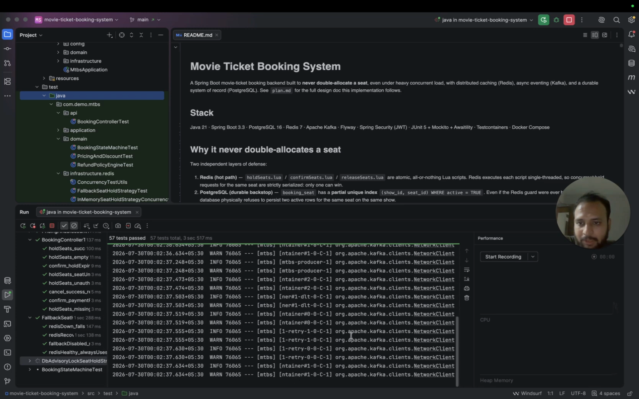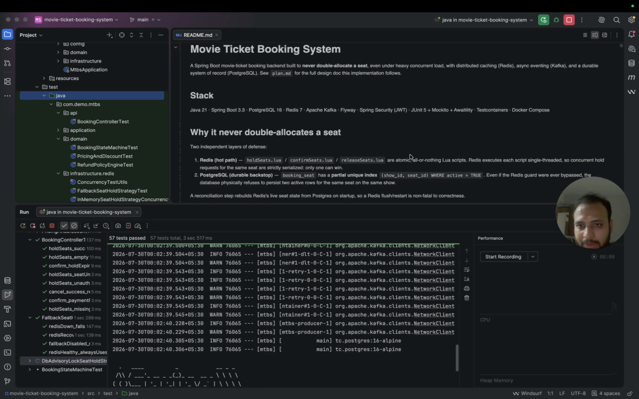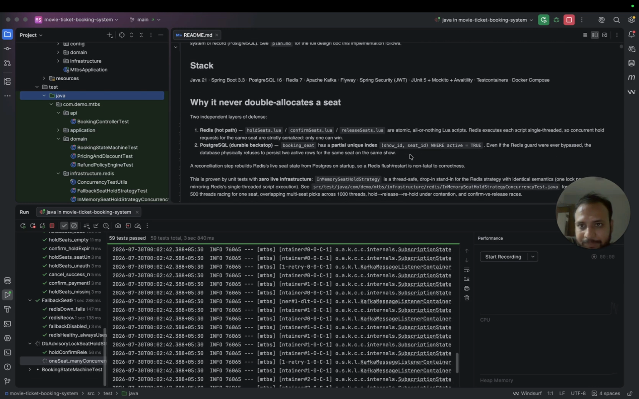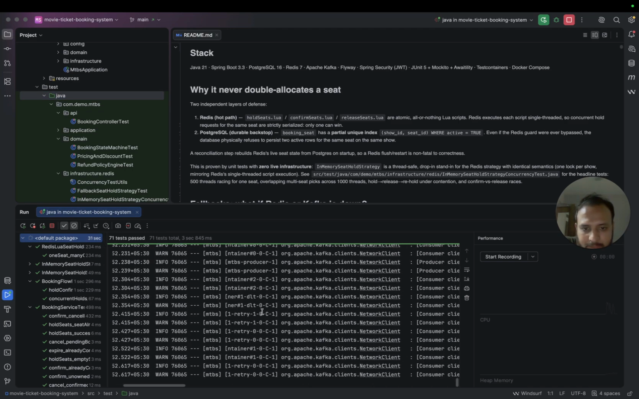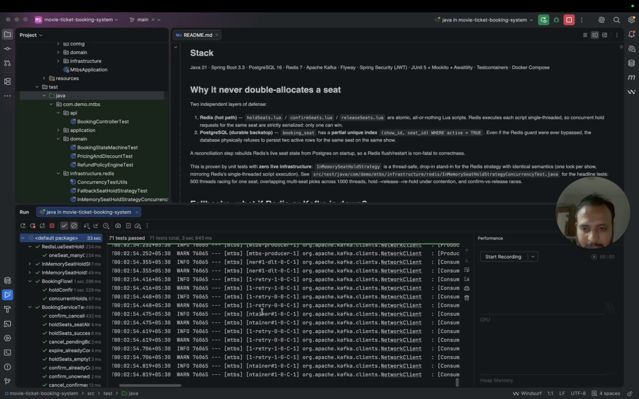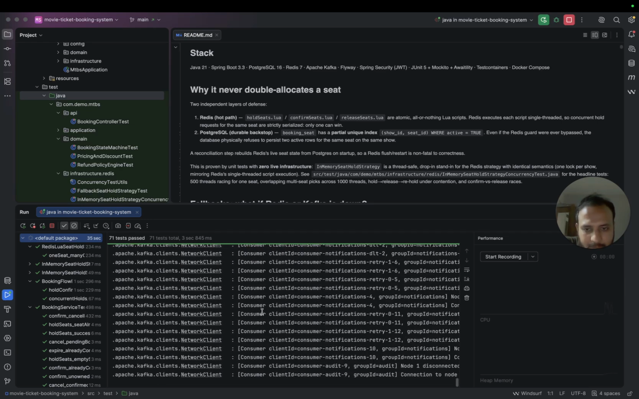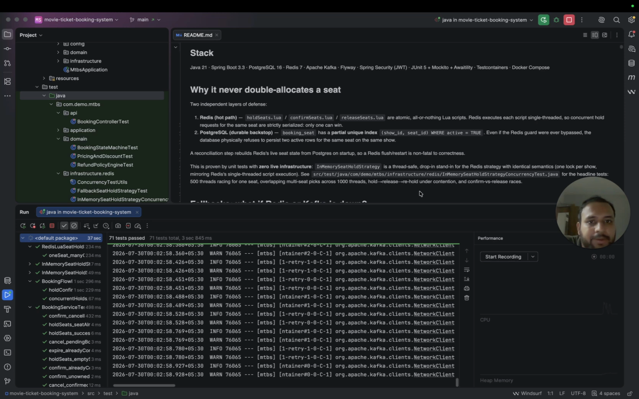Yes, all 71 of them got passed. These are the Kafka messages that are getting generated multiple times, as I have used Apache Kafka.